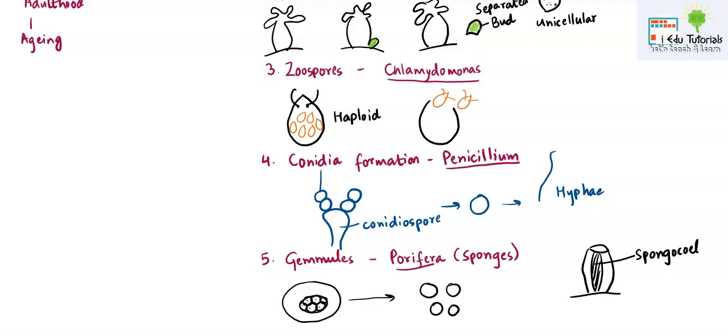Here I have drawn a structure of a poriferan member for you. You can see that the central cavity is known as spongocele, and this opening at the top is known as osculum. So if anything is formed in the spongocele, it will exert pressure and ultimately it has to come out of the osculum, and then they will live an individual life. So again here we have formed the individuals from one parent only. So this also falls into the category of asexual reproduction.